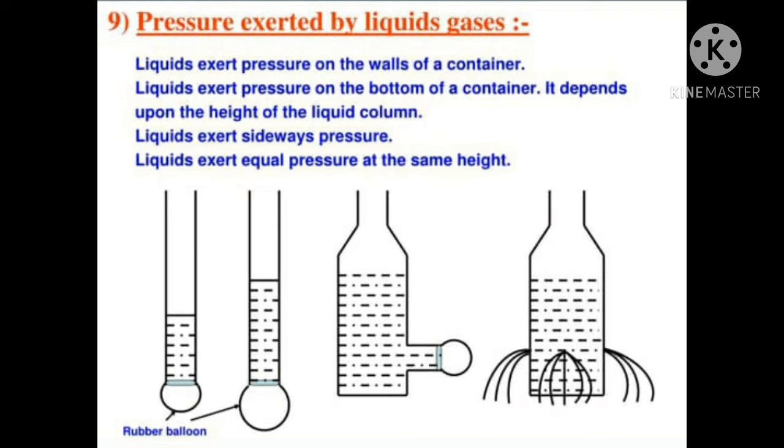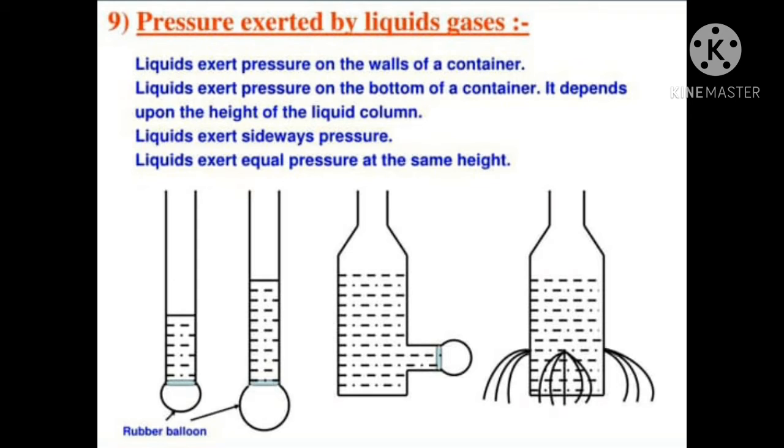Liquids exert pressure on the bottom of a container. It depends upon the height of the liquid column. Liquids exert sideways pressure also. Liquids exert equal pressure at the same height.